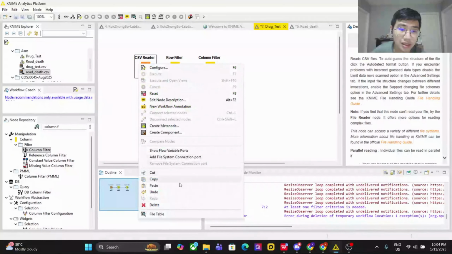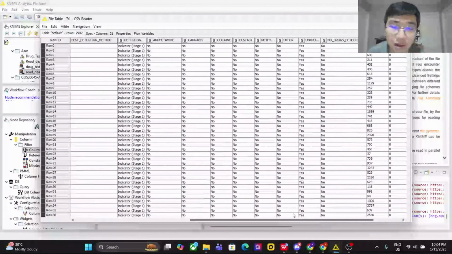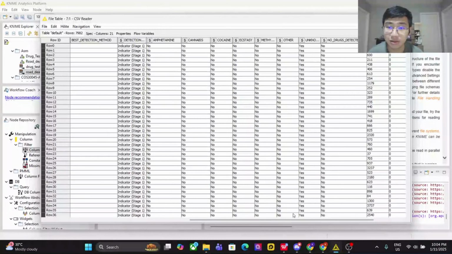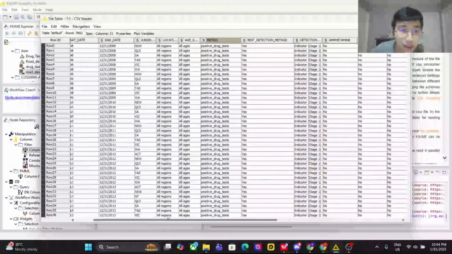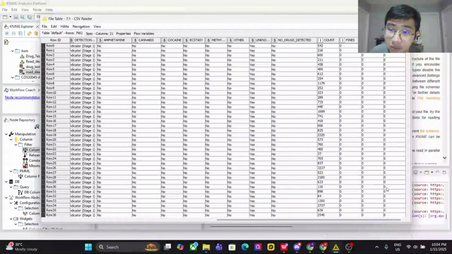In this dataset, it's about the amount of positive drug tests detected for different drugs in different states. How we clean this dataset is we're going to remove some unnecessary attributes: start date, end date, metrics, batch detection methods, and that's all.